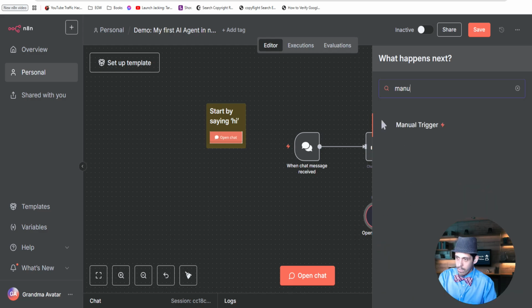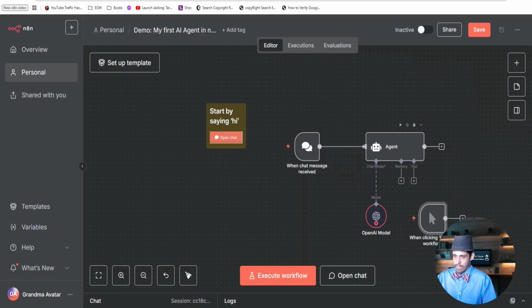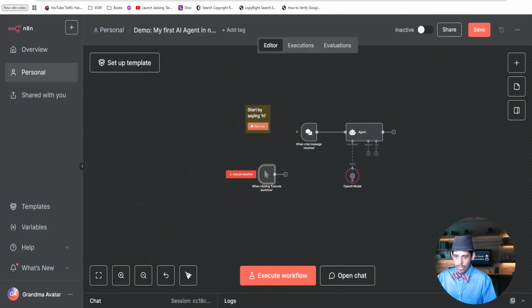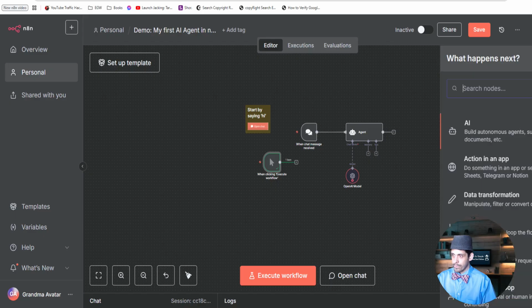Yeah, manual trigger right here. This will start the workflow whenever you click the button. When you click that button, boom, it's going to go through. Congratulations, you started. This is the fastest, easiest way to get things moving, and you can test stuff with that very quickly. So I like that.